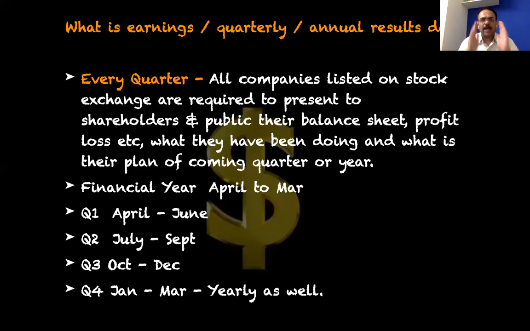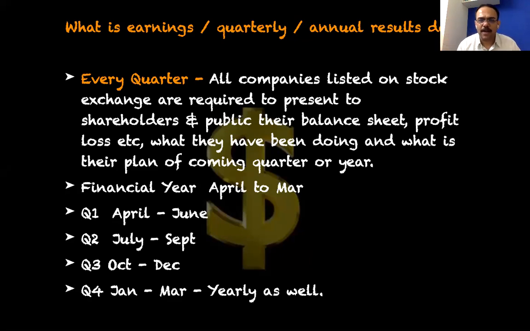As per the requirement for listing and being traded on a stock market, every company has to tell the shareholders what they have been doing in this quarter. They have to inform their shareholders what their sales were, what their profit was, what the expenditure was, what they did, what they are proposing to do, and all. They have to present their report to the shareholders every quarter.